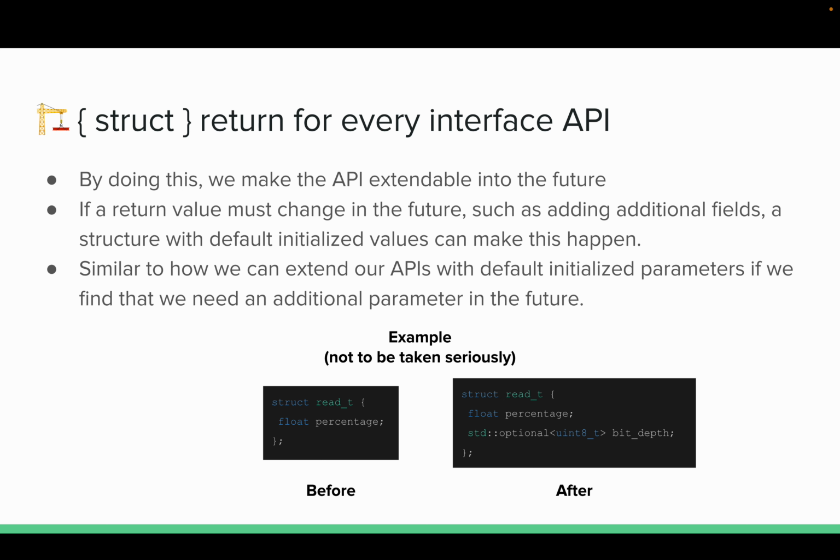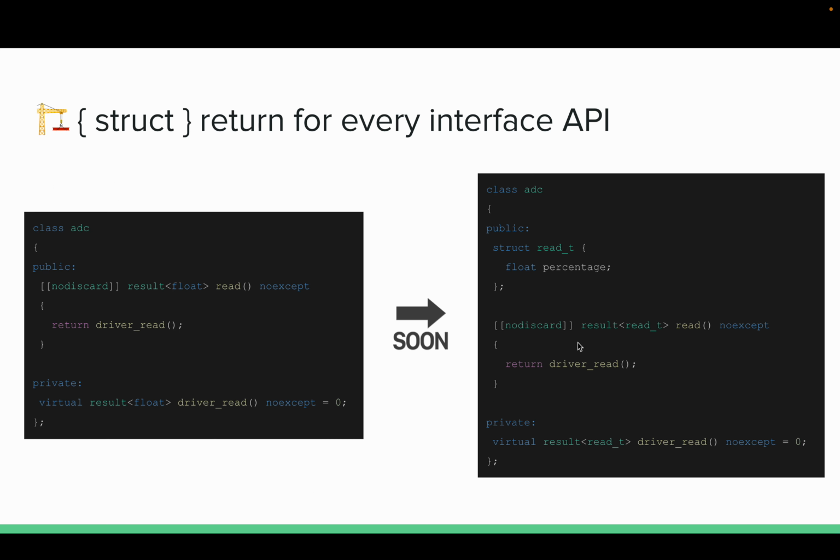So if you were to ever get a return value back from ADC, you'd get the ADC read type, and you'd have to use whatever that read type variable name is, dot percentage to get the actual percentage out. It's going to be a little bit more noisy, a little more verbose in the code, but because of this, we basically get extensible return values without breaking APIs in the future. And you can think about it similar to how if we required some type of input for read, which doesn't make sense, but let's say we did, we can just put the new parameter in there and default initialize it, and then pass that default initialized value into the virtual function. And that's how we can basically add more APIs over time without breaking our users.